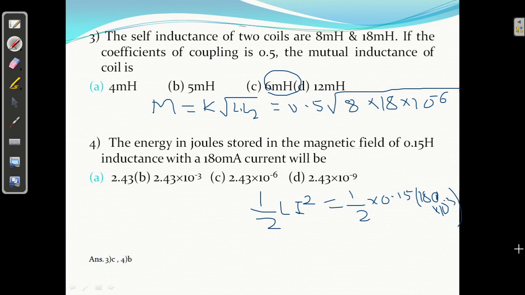So just 180 into 180 into 0.15 divided by 2. The answer is 2.43 milli. That is the answer. Just you have to put the value, you can get it.